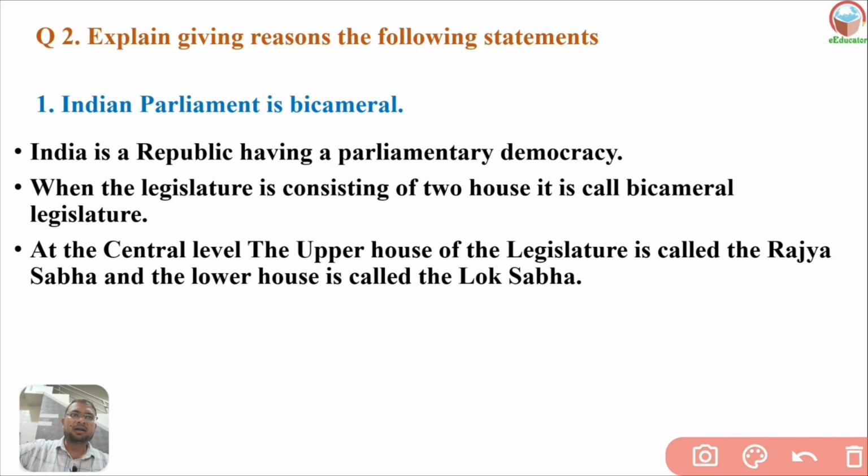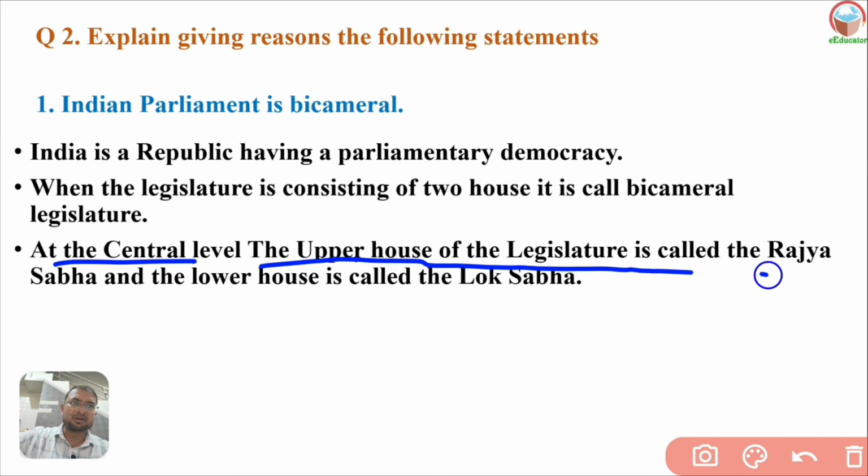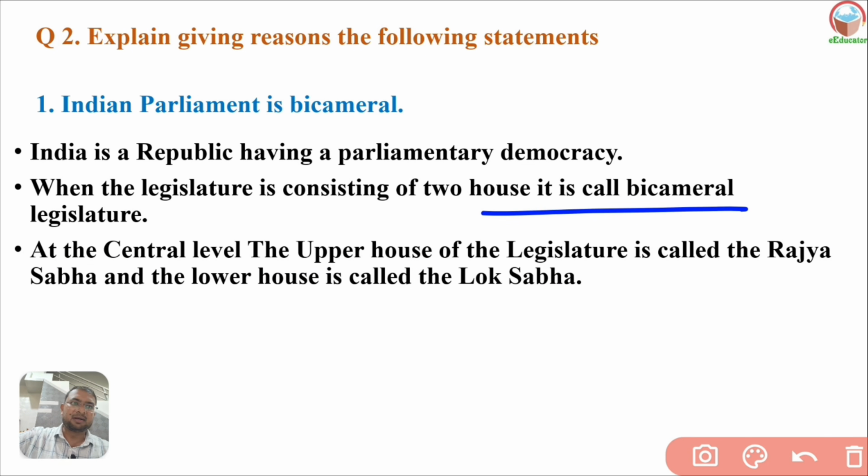In the parliament we have two houses. The legislature at the central level has two houses. At the central level the upper house is called the Rajya Sabha, and the lower house is called the Lok Sabha. So the Indian parliament is bicameral.